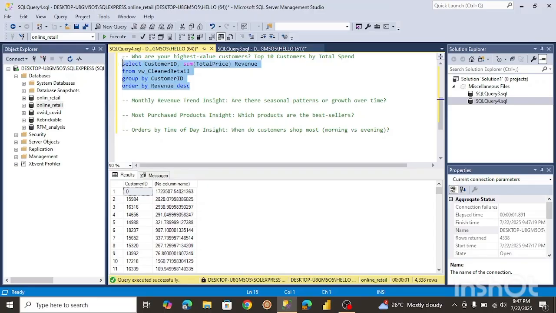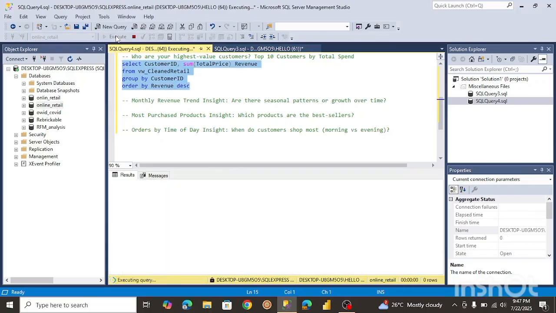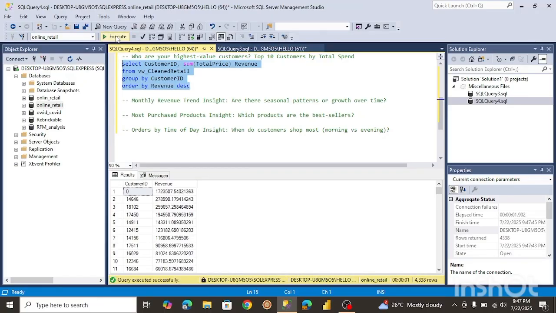Okay, so let's run this. All right, so this doesn't really show us much because it would be better if we have the customer name to know which customer is spending the most. But starting here, it starts to make sense. So this is probably what we're going to have to go with, this customer ID.